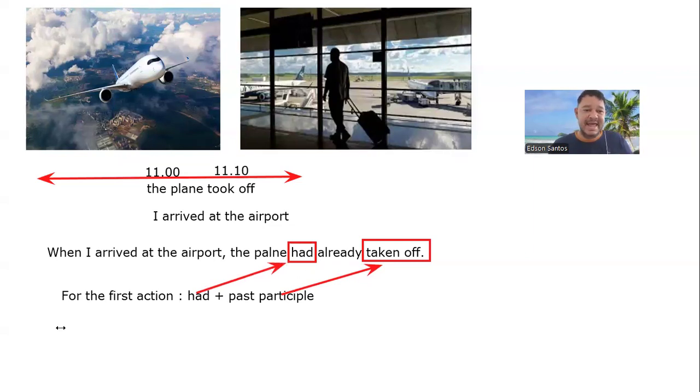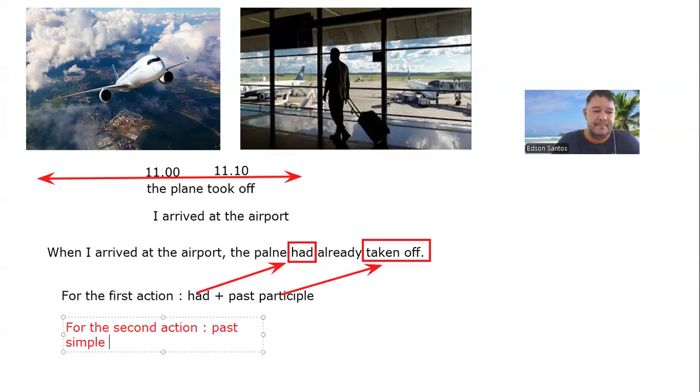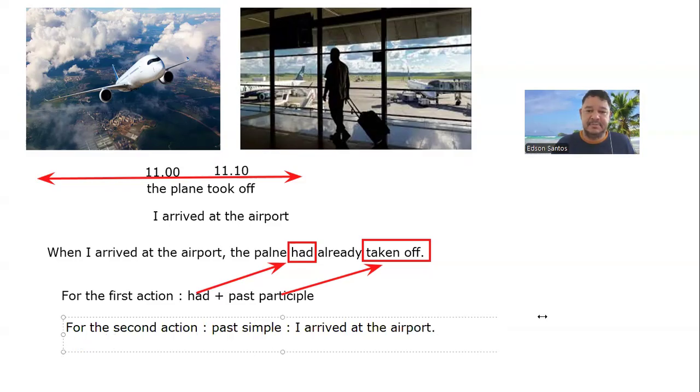The second action of the phrase, so for the second action, we use past simple. We use the past simple to form the clause. Past simple, okay? So the past simple is like, I arrived at the airport. This is the complement. I arrived at the airport.